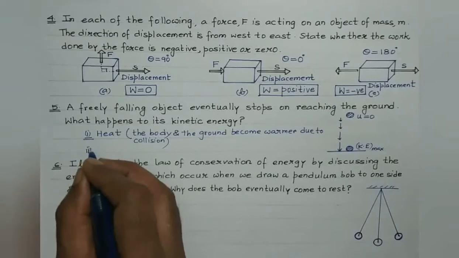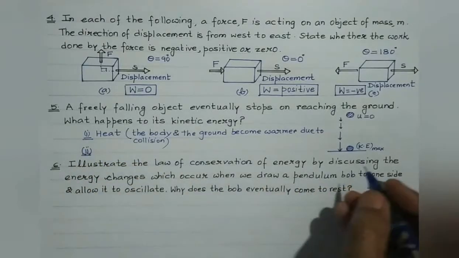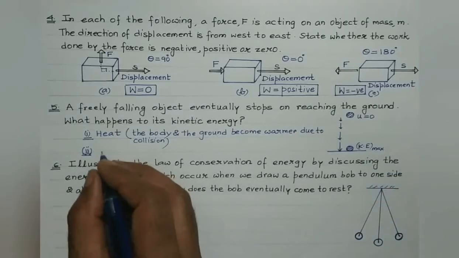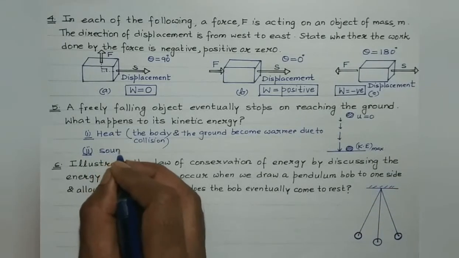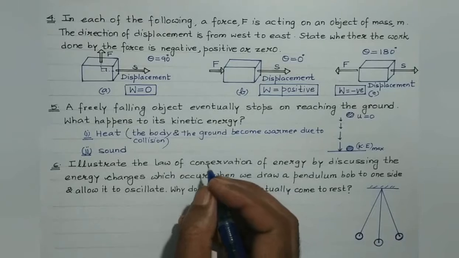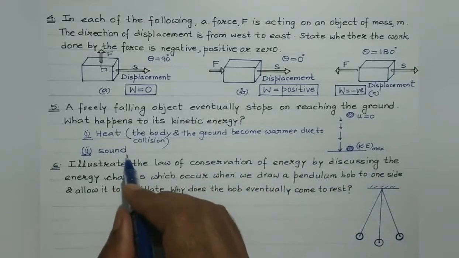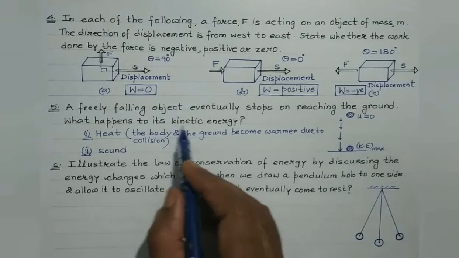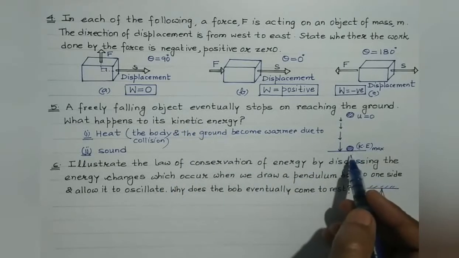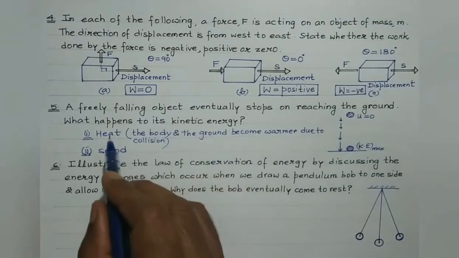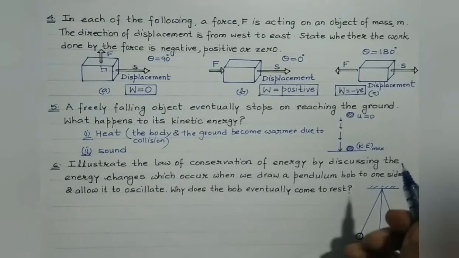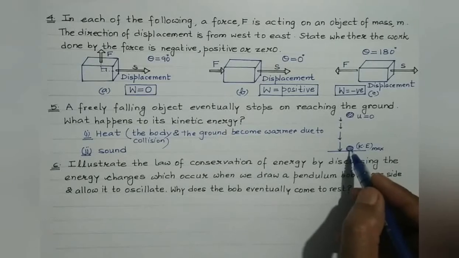Second is, obviously, when the body strikes the ground, some sound is also produced. And as we are aware, sound is a form of energy. So, this sound is also produced due to the collision of the body with the ground. So, this kinetic energy with which the body strikes the ground gets converted into heat energy as well as sound energy.